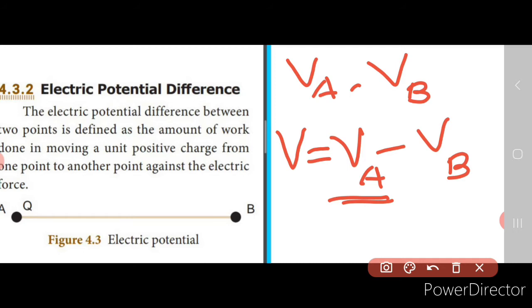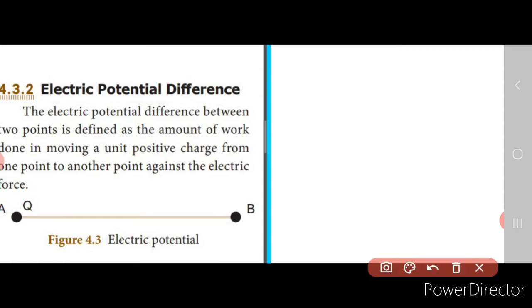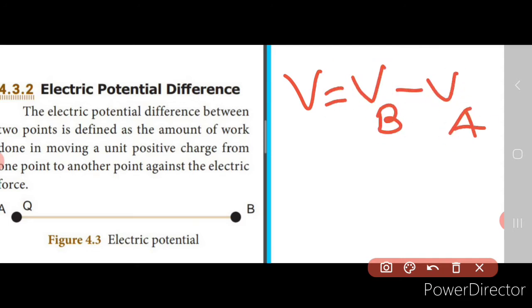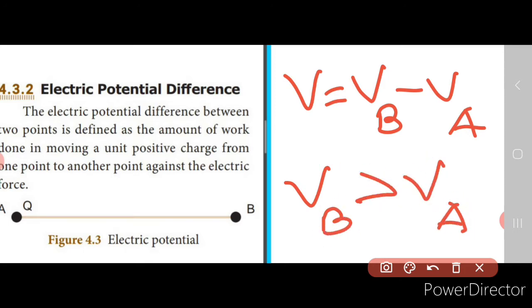So if VA is more than VB, then V is equal to VA minus VB. Now if VB is greater than VA, that is, the potential at B is greater than A, then V is equal to VB minus VA. That is, the potential difference between A and B is given by VB minus VA. So this is how you represent it.